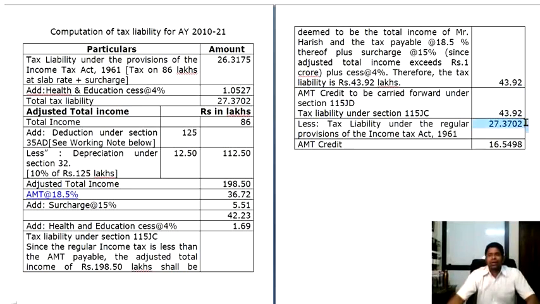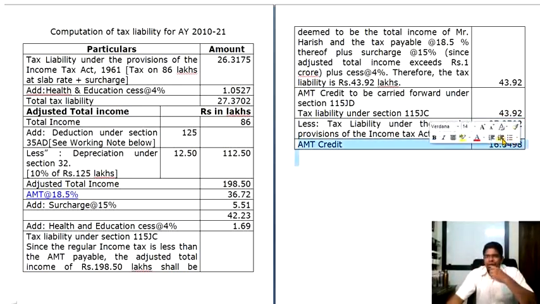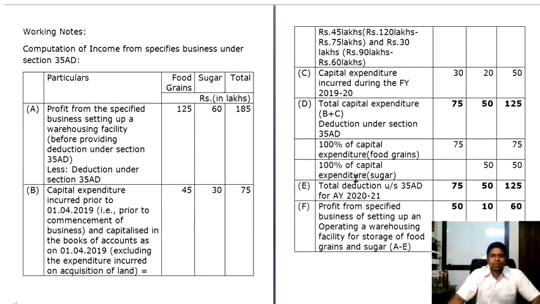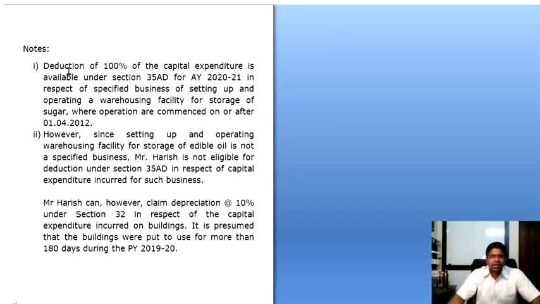AMT credit. Okay, 43.92 minus 27.37, the difference is 16.5498. This is the MAT credit which you can carry forward for a period of subsequent 15 years. Okay, the same thing will be again mentioned in the working notes as well.